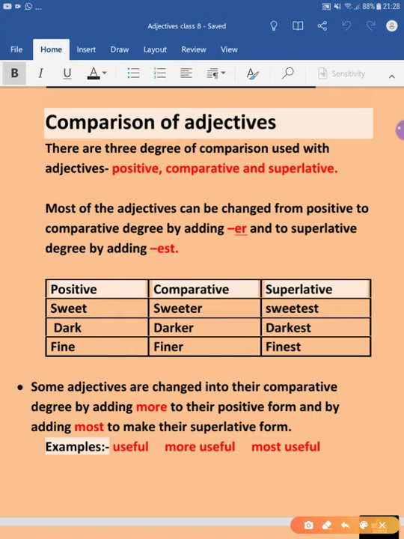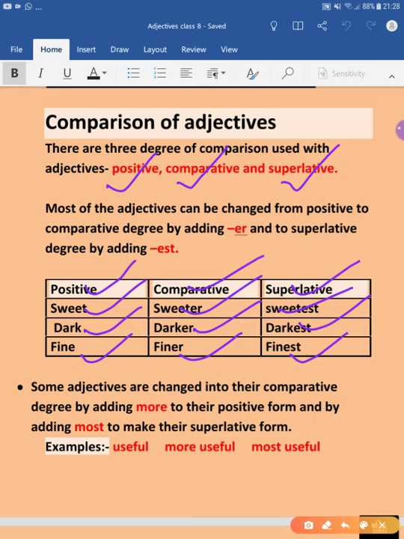And what are those? Those are positive, comparative, and superlative. So you can see here in the table: positive, comparative, superlative; sweet, sweeter, sweetest; dark, darker, darkest; fine, finer, finest.